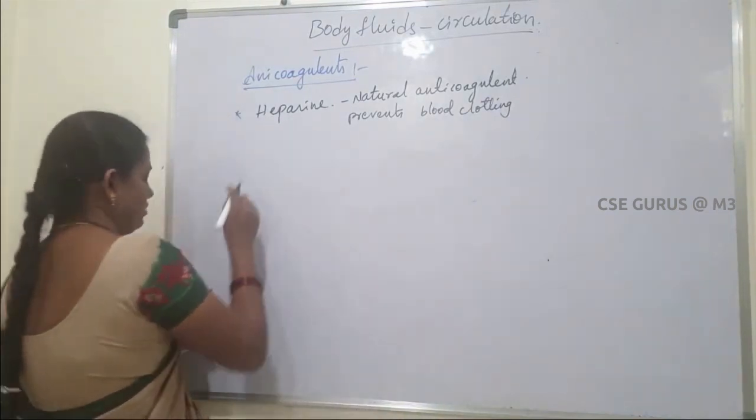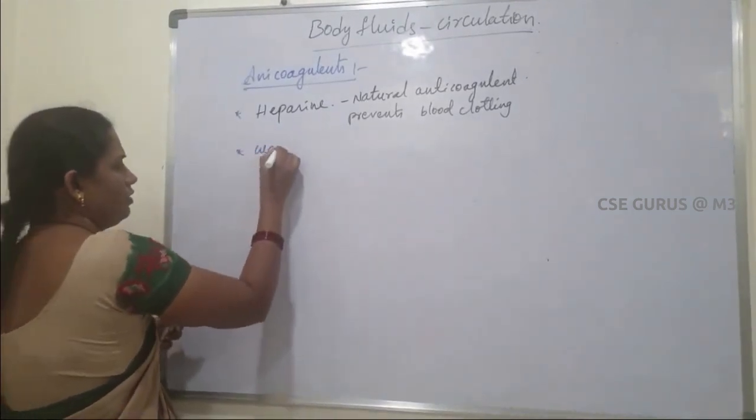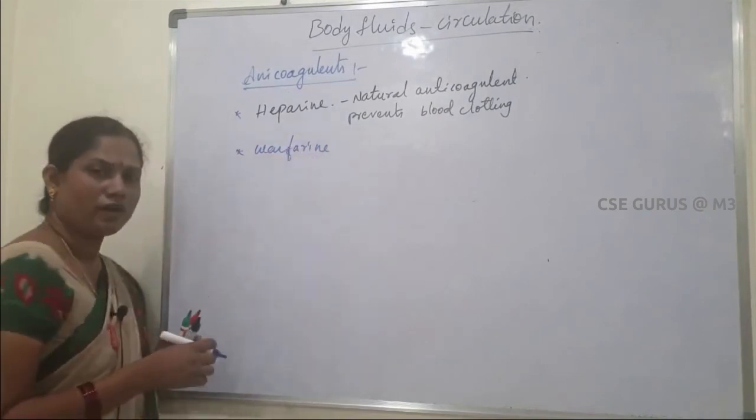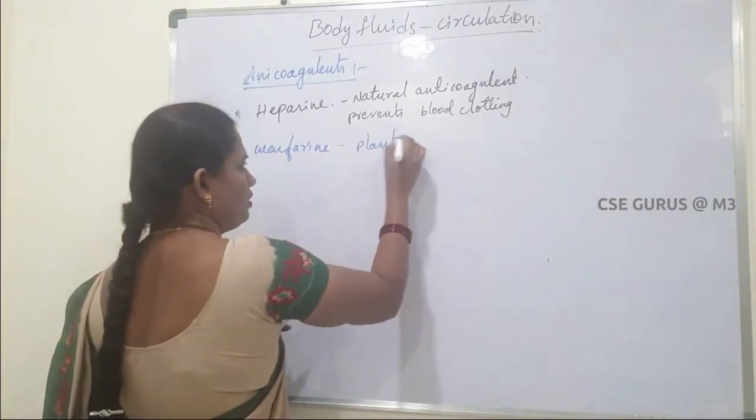Okay. Next, warfarin. Warfarin is also an anticoagulant which is extracted from plants.